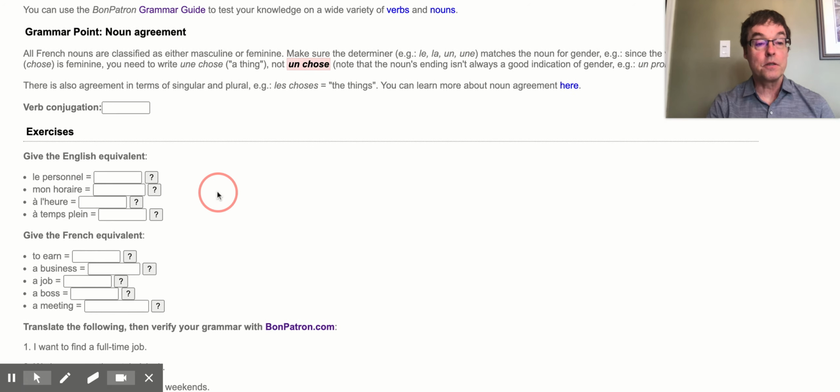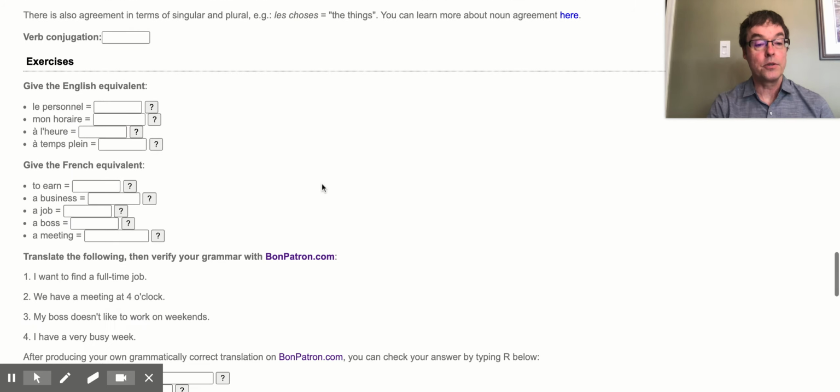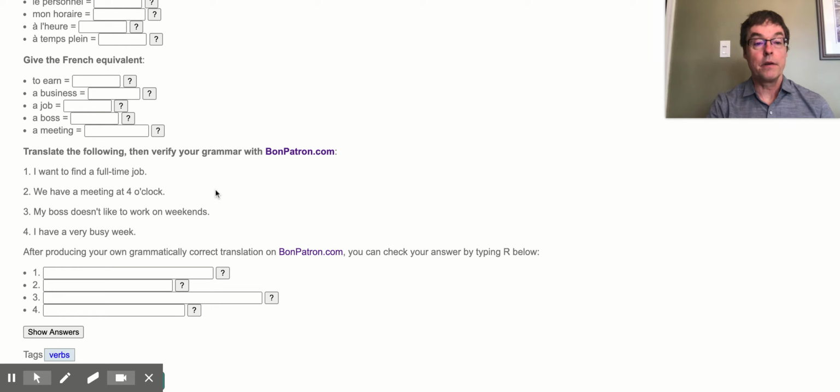There are some exercises for you, going from French to English and from English to French, and some relevant translations. Go through all these translations, and once you produce them, head over to bonpatron.com, the grammar checker, and make sure that you put the words together correctly, that you've shown agreement, and that everything matches according to the rules of French grammar.